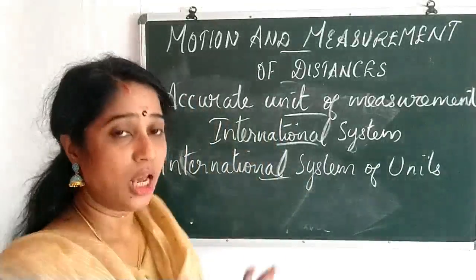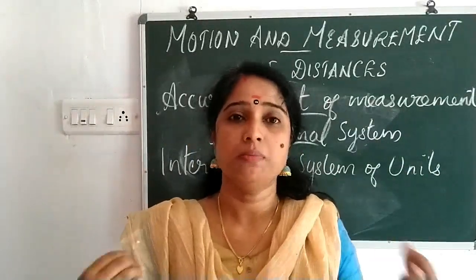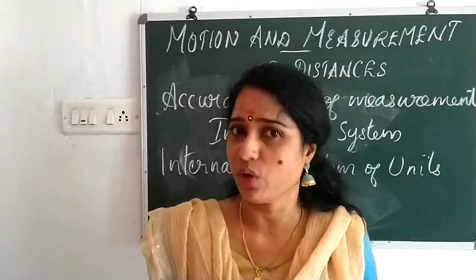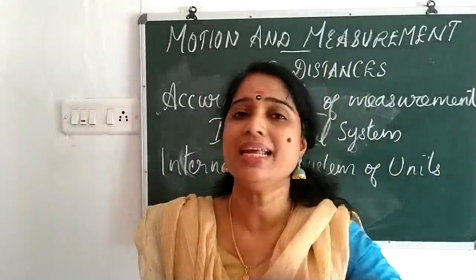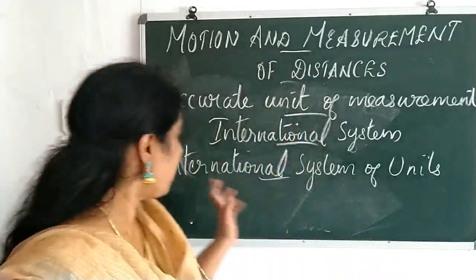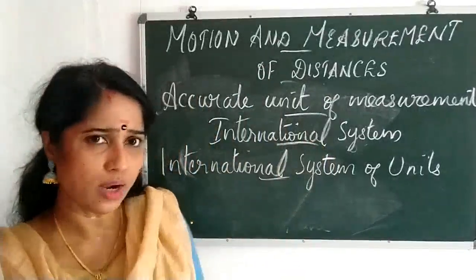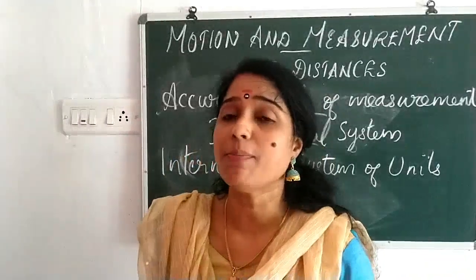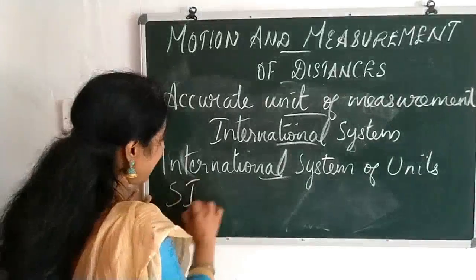First, understand the units for distance, time, mass, volume and temperature. The unit for these measurements is widely accepted all over the world, and such units are known as the International System of Units, and you can say the short form, SI unit.